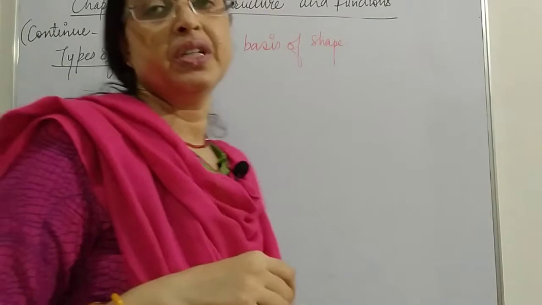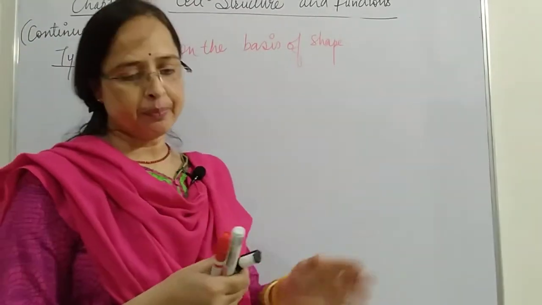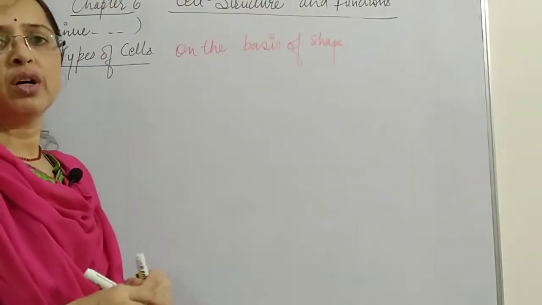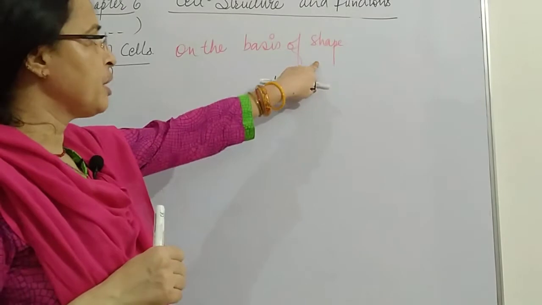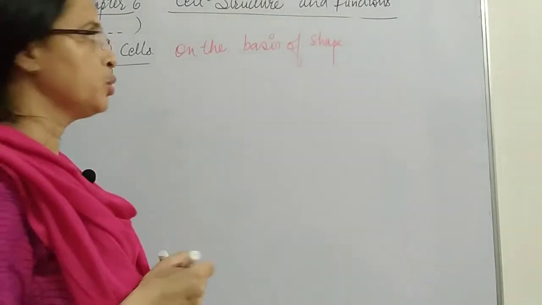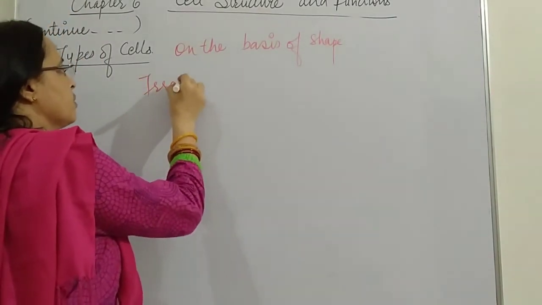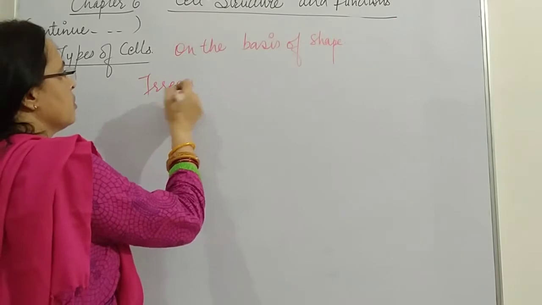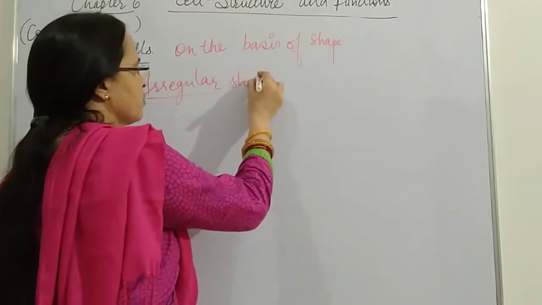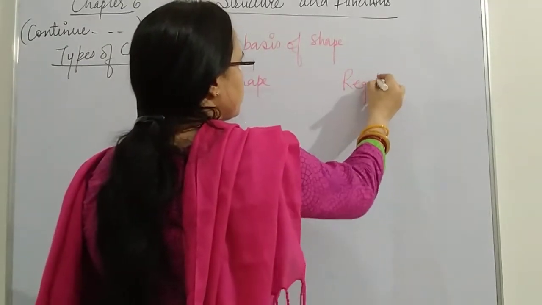So now here we will discuss the types of cells on the basis of their shape. When we discuss the types of cells on the basis of shape, we say that cells are categorized into two: one having an irregular shape, and the other having a regular shape.